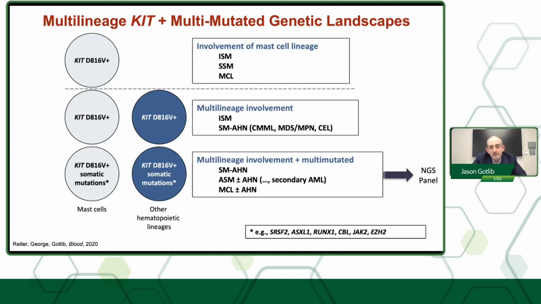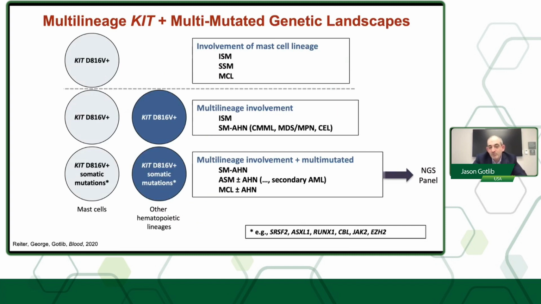Now, the mutational landscape of these diseases can change when the disease advances. So in addition to KIT, one may find, for example, in smoldering disease, the KIT mutation not only in mast cells, but in other myeloid lineages. And this is what we refer to as multi-lineage involvement.